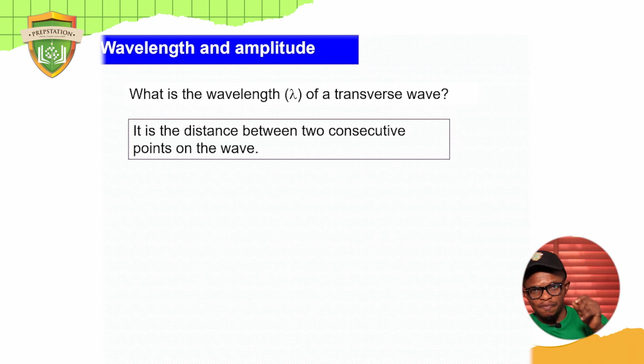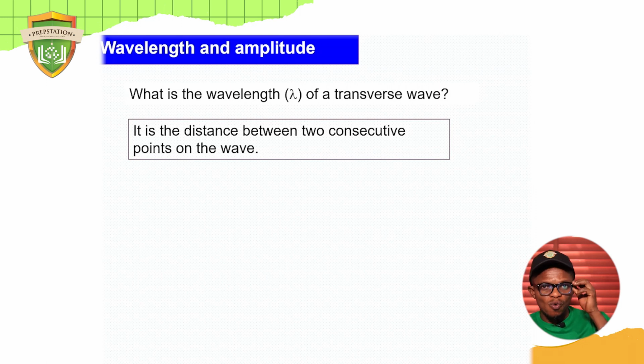Now, this last definition will help you in terms of calculation. So you don't have to depend on it being crest to crest or trough to trough. No, it can be the distance between two consecutive points. Two identical points on the graph can be referred to as wavelength, because two consecutive points is also equal to the distance traveled by one cycle of wave.